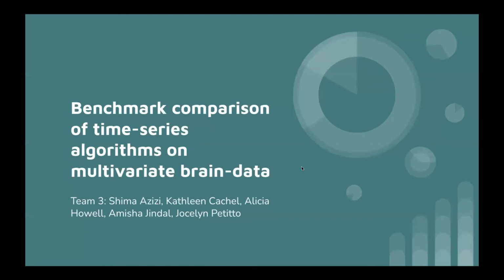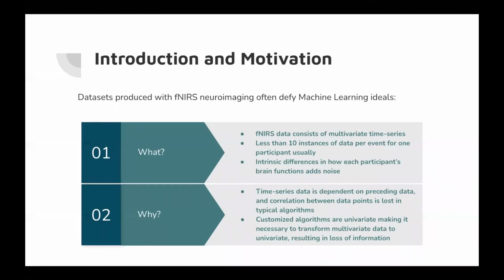Today we are going to present our project, Benchmark Comparison of Time Series Algorithms on Multivariate Brain Data. Machine learning works best on datasets that contain hundreds or more instances of data. Datasets produced through fNIRS technology often define what is ideal for machine learning. It is not uncommon to have less than 10 instances of an event per participant.